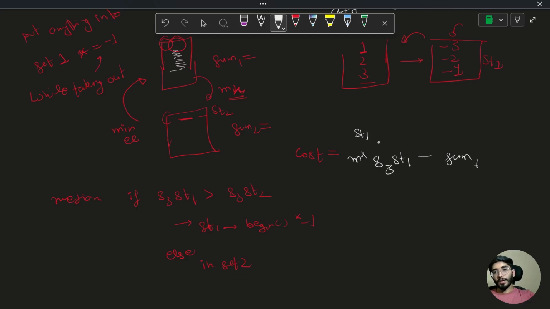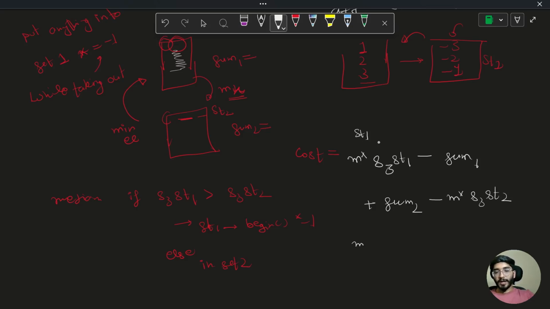Plus for set 2, the median element is the least element, so in that case the sum 2 is greater, and the median element is less than that. So this is the way we can get the cost.